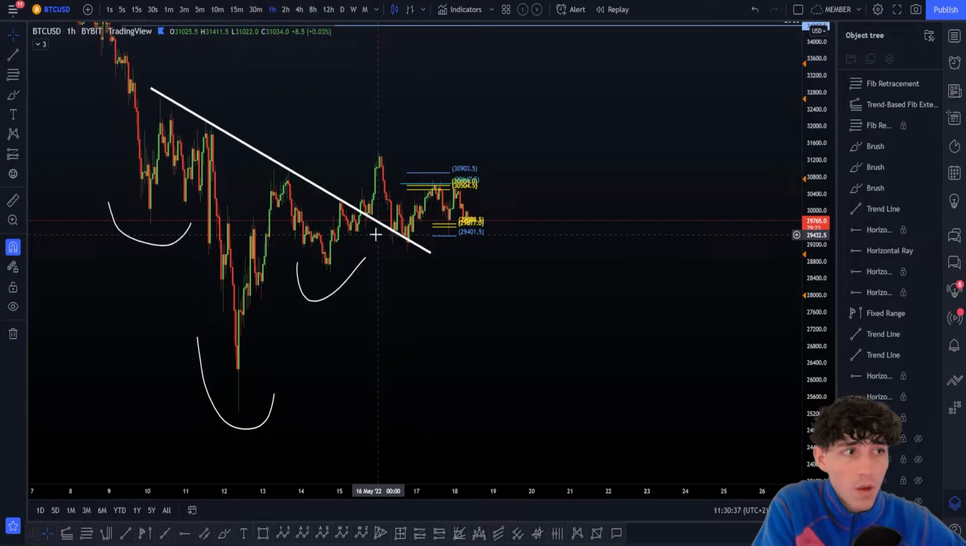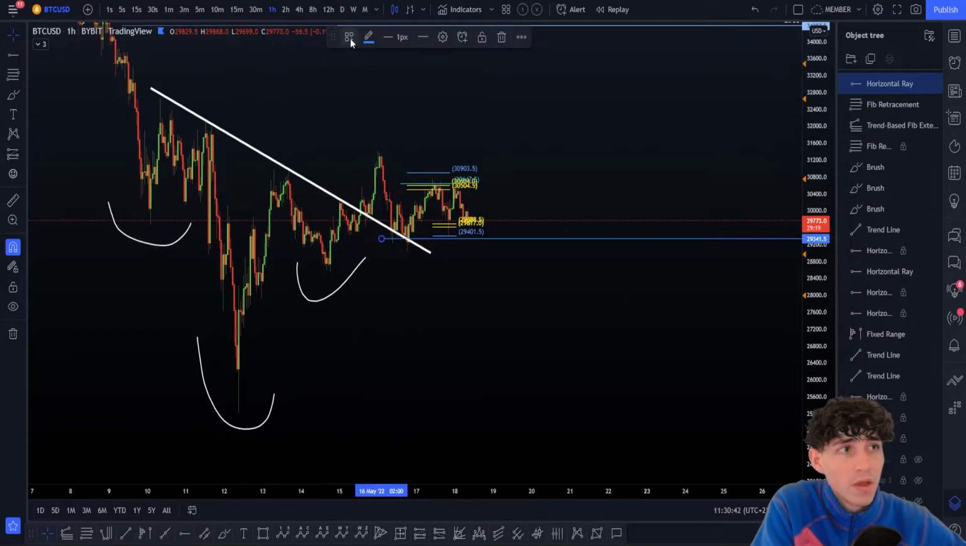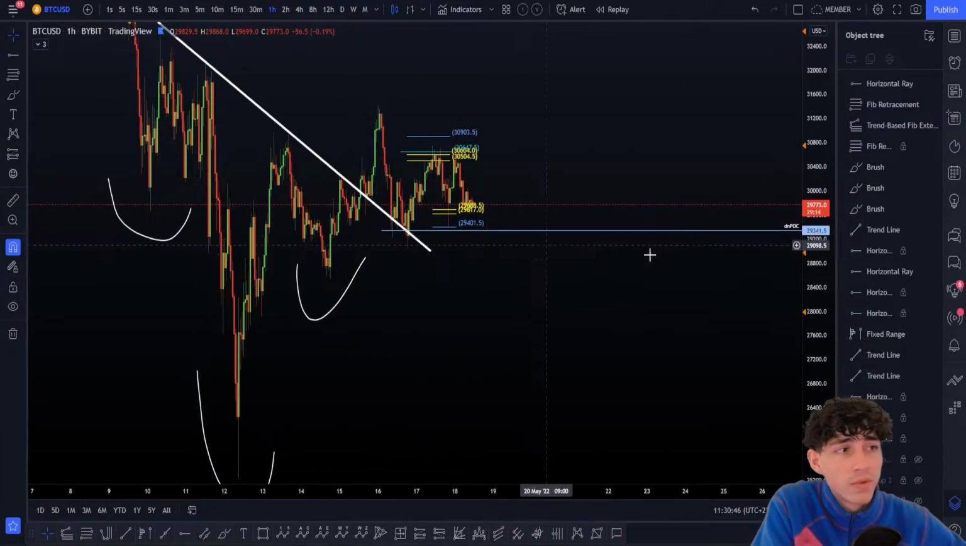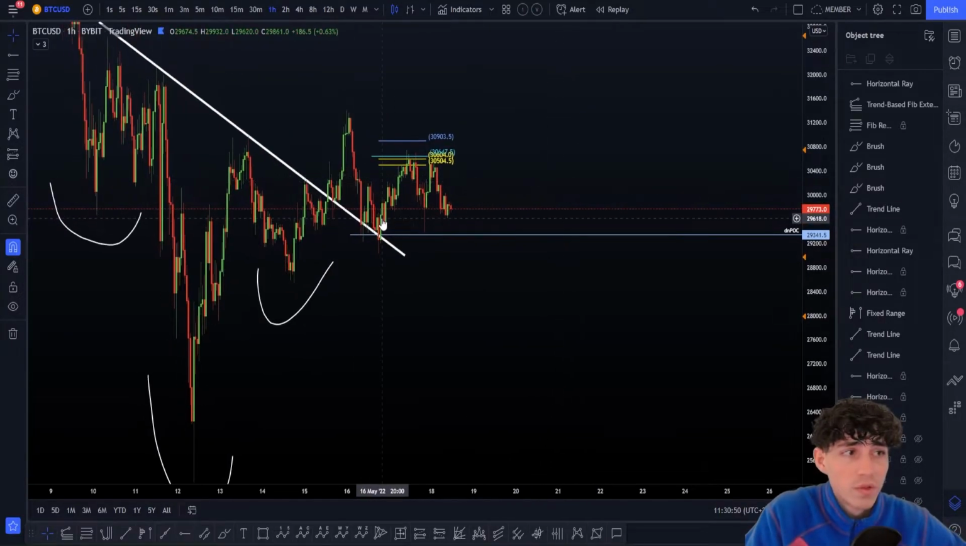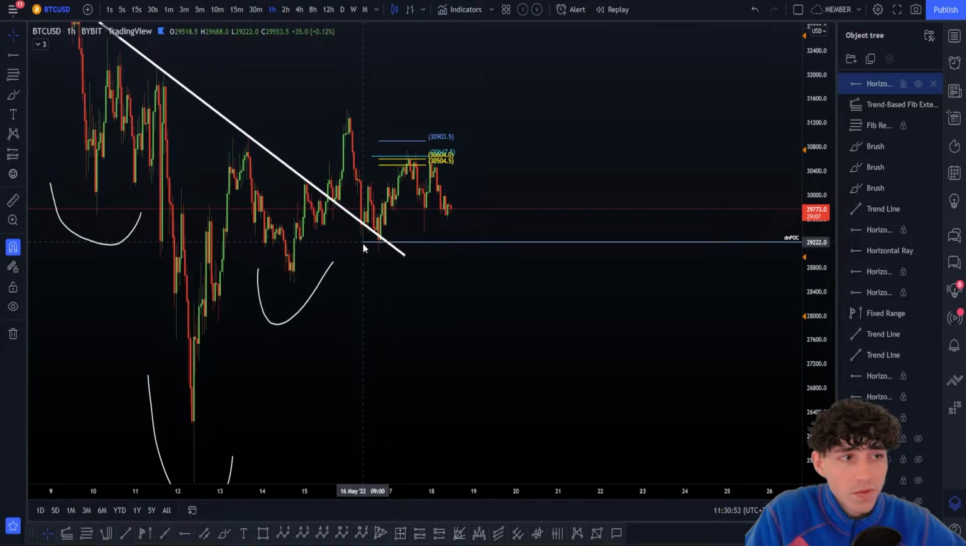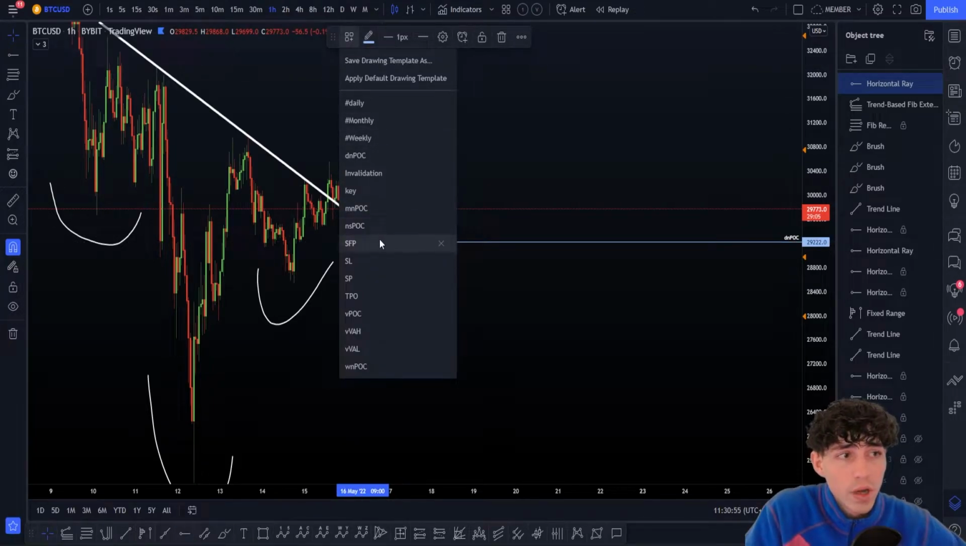Once we have done this, we find our support in a daily naked point of control right there. That has been tapped now, it is not valid anymore, but anyway, this is pretty nice. We have found our support. What we have done exactly is a swing failure pattern of the previous low. So what is a swing failure pattern?